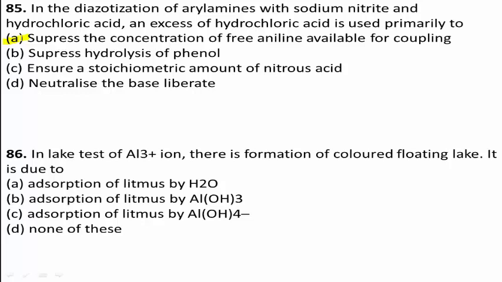Next, question number 86. In the lake test of Al3 plus ion, there is a formation of a colored floating lake. It is due to: option A, adsorption of litmus by water. Option B, adsorption of litmus by aluminum hydroxide. Option C, adsorption of litmus by Al(OH)4 minus. Option D, none of these.